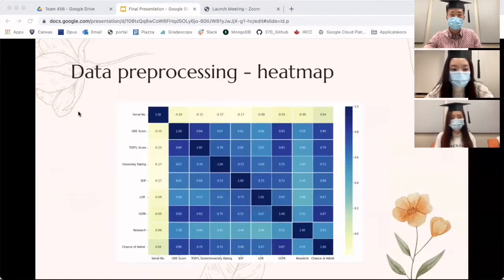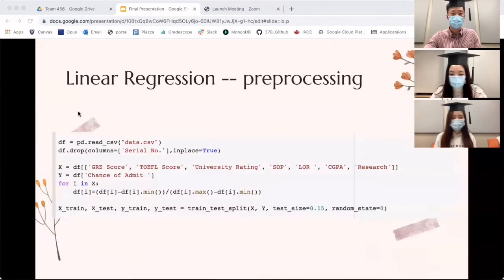We first do a heat map on the data to find out the magnitude of collinearity between different variables. We notice that GRE score and TOEFL, SOP, and LOR are highly correlated. However, because no perfect collinearity is found, and it's important to keep more information in the independent variables, for further analysis we decide to keep all the independent variables.